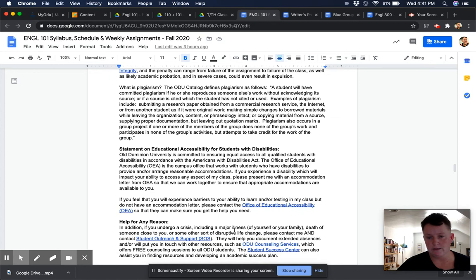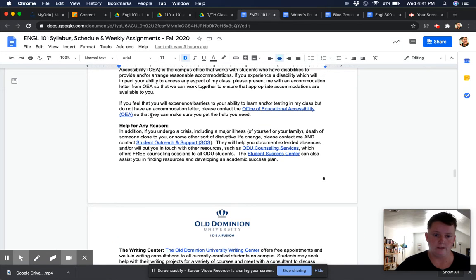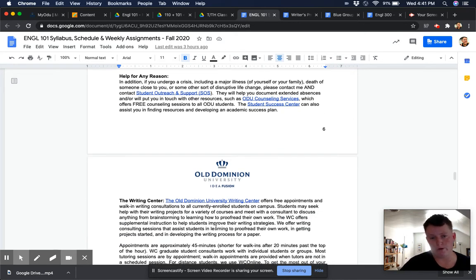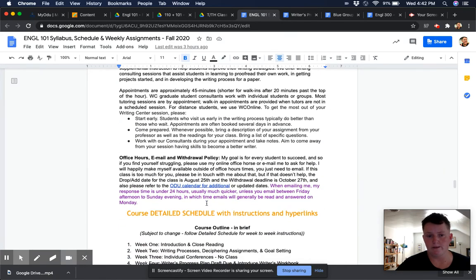Same with educational accessibility. And also, I always pretty much combine together the idea of educational accessibility and the idea of how to ask for help for any reason beyond a documented difference. So I have links to all the big pertinent areas there. My students have told me that they appreciate how I embed links within all my different documents, including my syllabus.